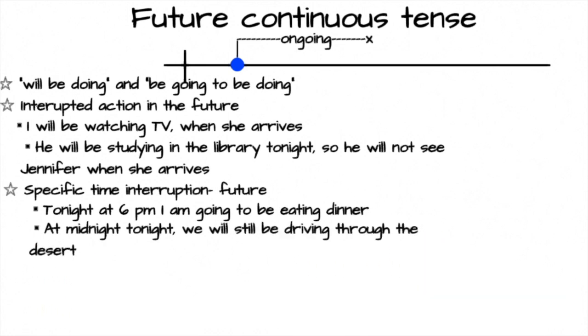Another example, at midnight we will still be driving through the desert. In this example, we will start our journey in the afternoon through the desert. However, till midnight it is a possibility we will still be driving through the desert.